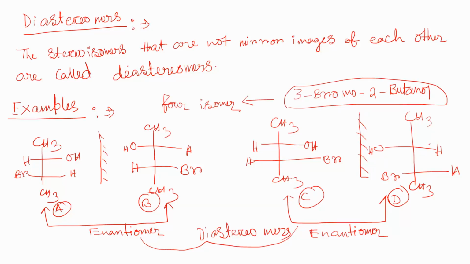Now we'll go to what kind of molecules show geometrical isomerism. So what is a geometrical isomer? Although we discussed geometrical isomers in the previous class, here we will show other examples.